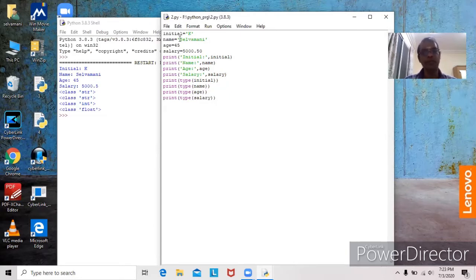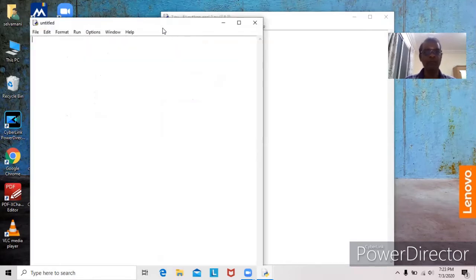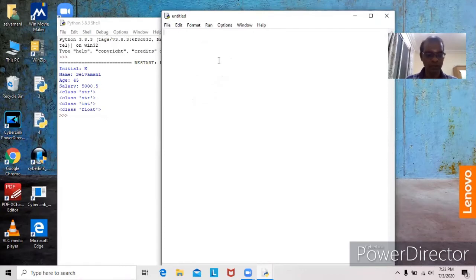Now we will see the Boolean data type. I would like to create another program. So bool 1 equal to true. First I make a mistake, intentionally. Already you know very well, this T should be a capital letter. I would like to type here bool 2 equal to false. This is correct, but this is wrong. We will see.